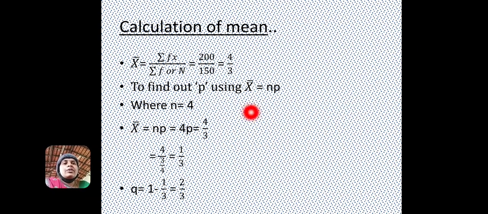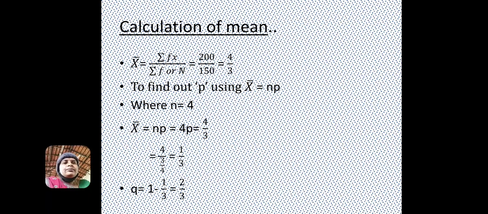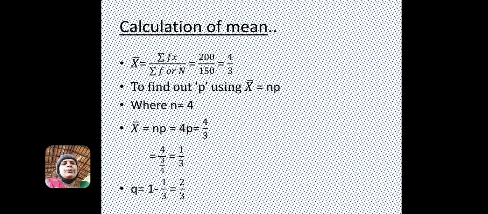Okay, here the calculation of mean is Σfx divided by N, that is 200 divided by 150, which is 4 by 3. To find out p using x bar, that is mean equal to np, where n is 4, x bar equal to np, that is 4p is 4 by 3.